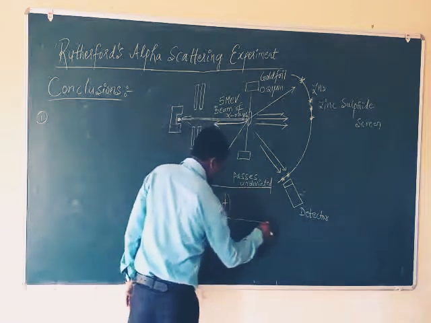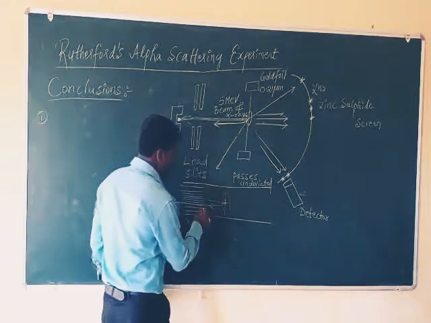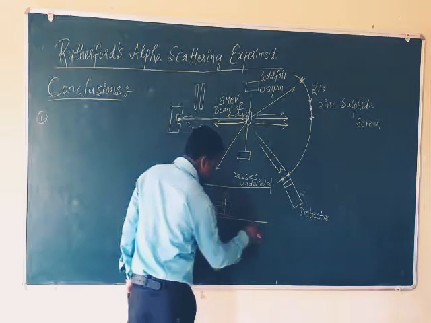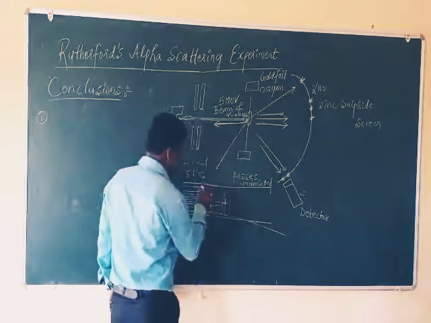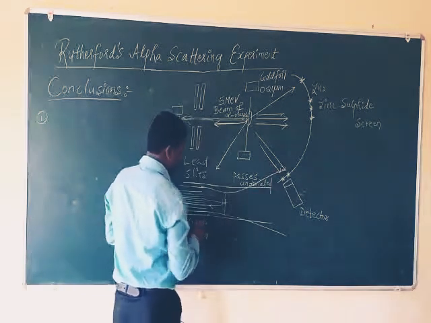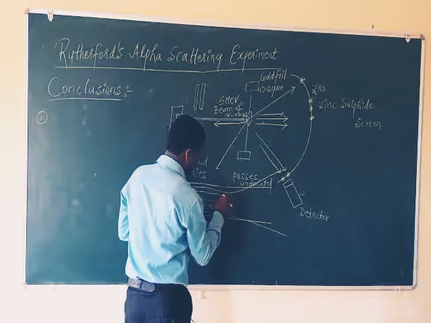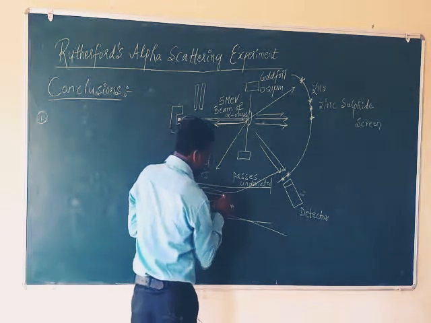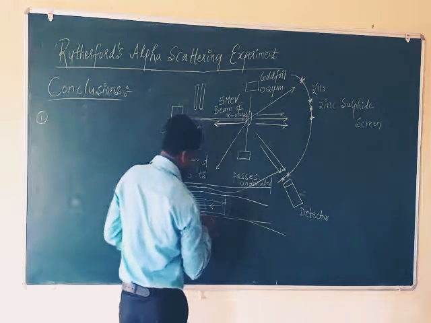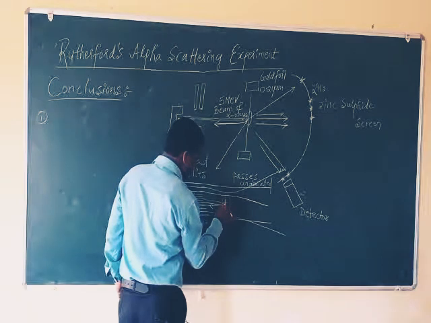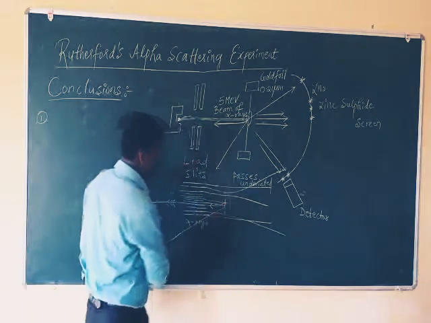So this is the ray which is away from the nucleus, and this is the ray which is just near the nucleus, so it causes deflection, scattering. It gets scattered in different directions. This one is exactly near the nucleus, so it may get scattered like this.